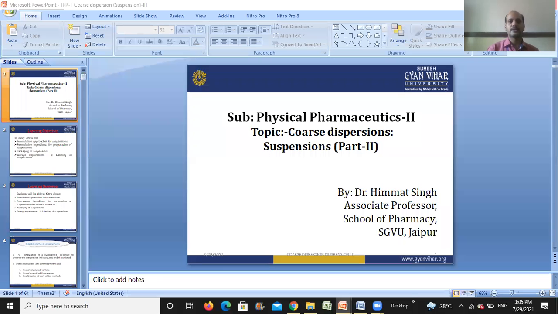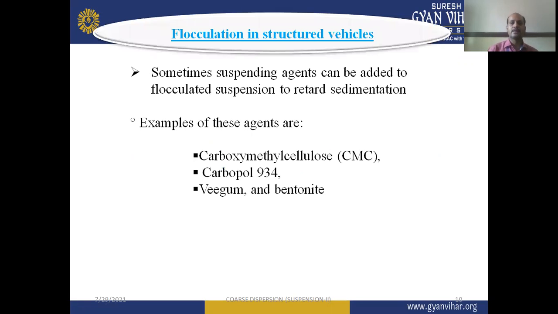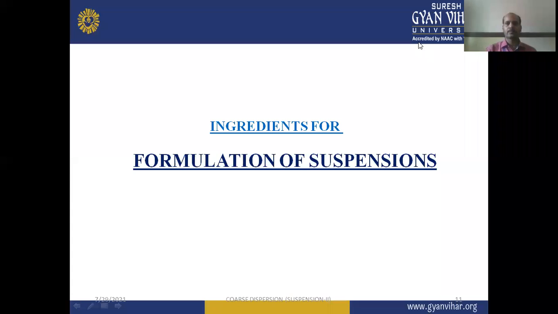So that was flocculation in a structured vehicle. After that, we have to discuss the ingredients for formulation of suspension. When we go through the formulation of suspensions, there are three approaches: by the use of a structured vehicle, by the use of controlled flocculation, or by a combination of both controlled flocculation as well as the structured vehicle. We can formulate different types of suspensions.